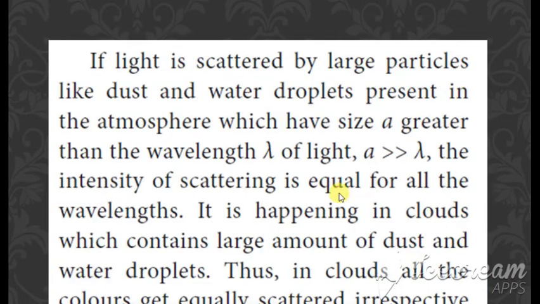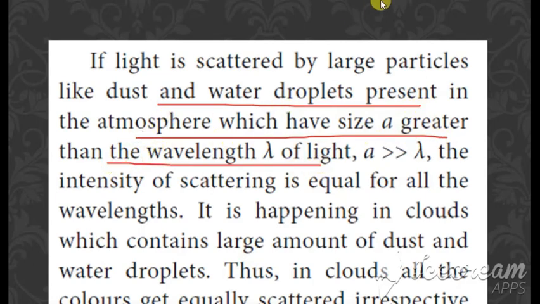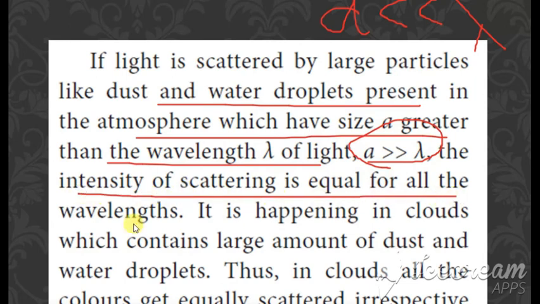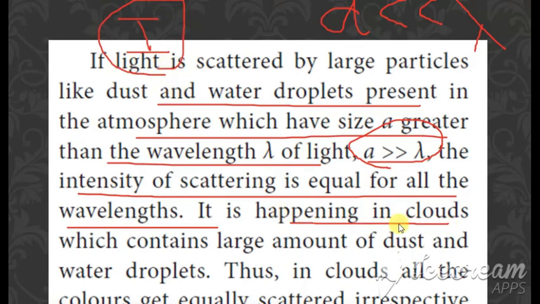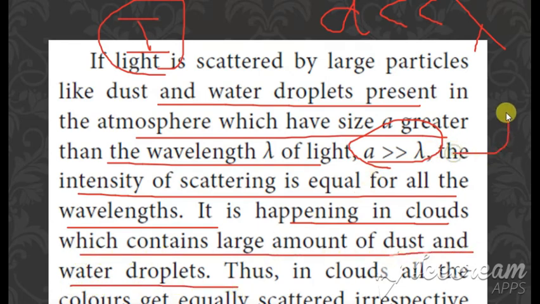Clear? And if the light is scattered by the particles, the droplets, which have a size greater than the wavelength. So, the first condition we saw is if the size is less than the wavelength, and now it is greater than the wavelength, then the intensity is equal for all the wavelengths. Okay. So, intensity does not vary. It is the same for all the wavelengths. It is happening in the clouds which contain a large amount of dust and water droplets. Okay. So, clouds when you see them consist of a large amount of dust and also water droplets.